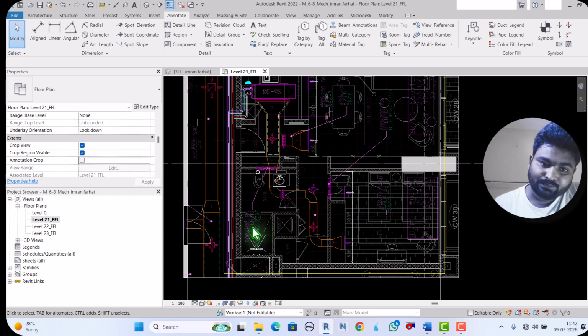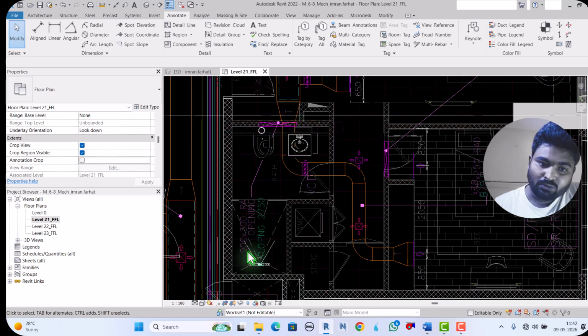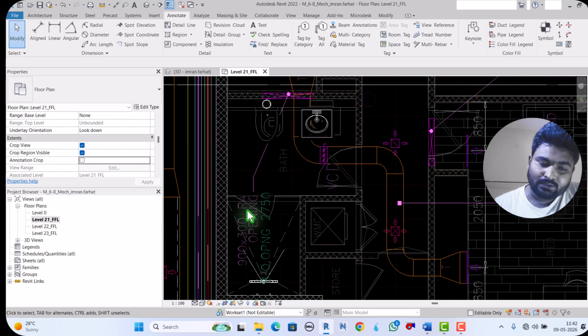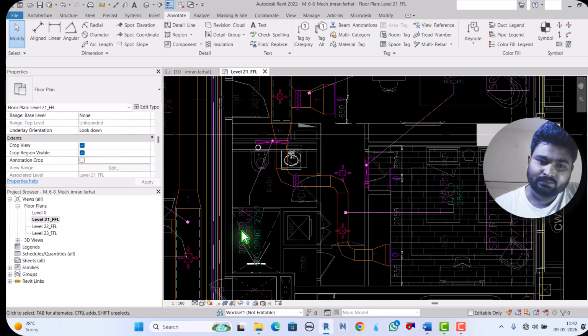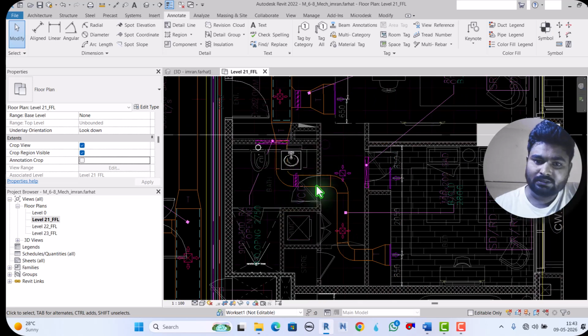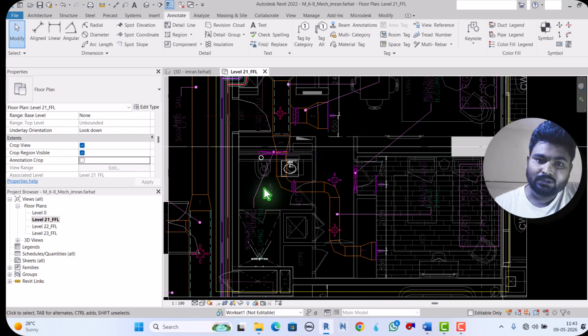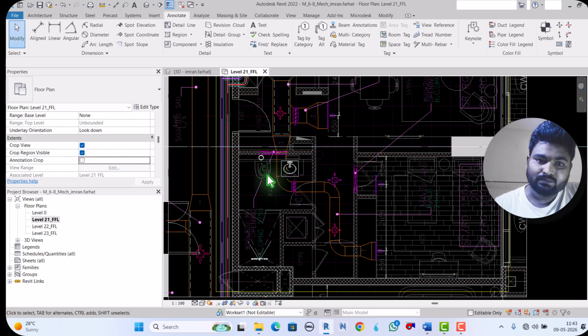Also this is the opening, 900 by 300, for return air. For this area they have not put any diffuser. This is the reason we make one opening here, so that the air will pass.